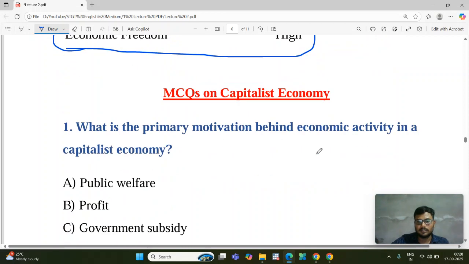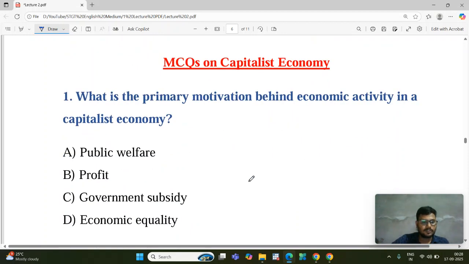Now we can see some MCQs. First one: what is the primary motivation behind economic activity in a capitalist economy? The answer is profit, because the producer is getting profit. That is why they are motivated to produce more.